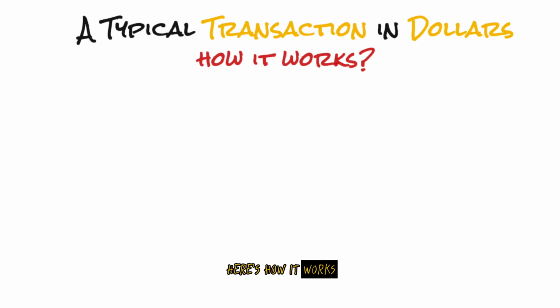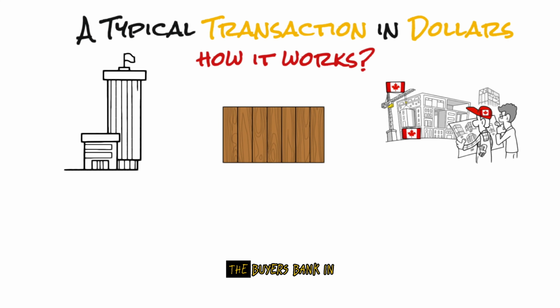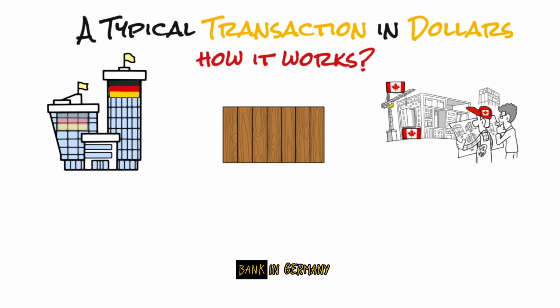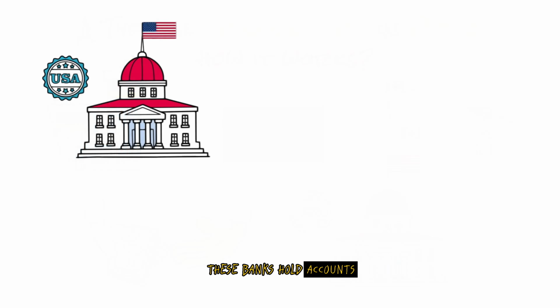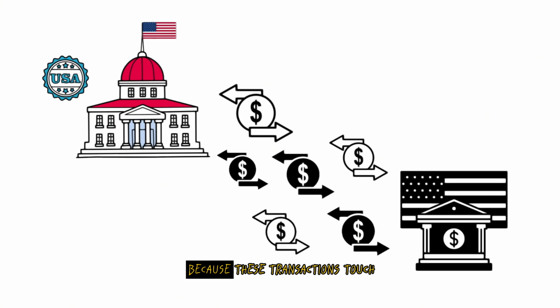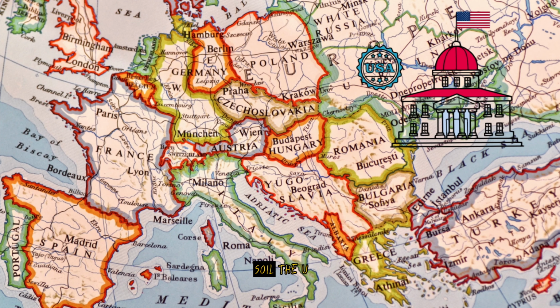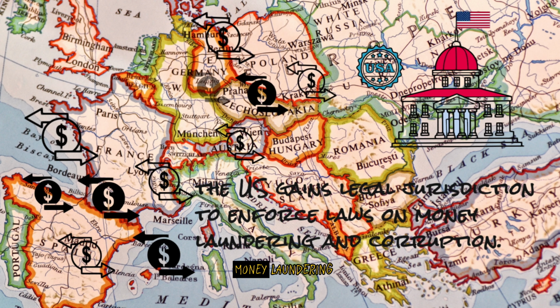Here's how it works. A German lumber company sells boards to a Canadian builder. The buyer's bank in Canada and the seller's bank in Germany settle the payment in dollars through US correspondent banks. These banks hold accounts at the Federal Reserve, enabling seamless transfers. Because these transactions touch US soil, the US gains legal jurisdiction to enforce laws on money laundering and corruption.